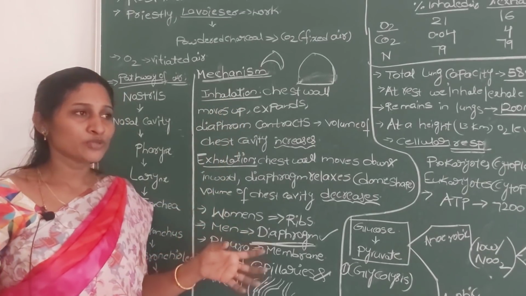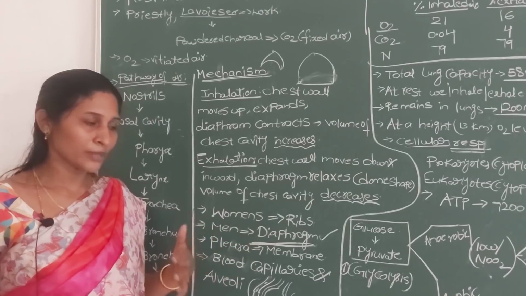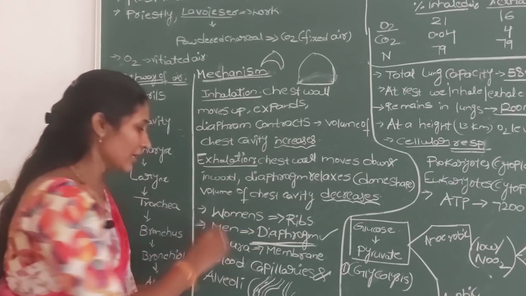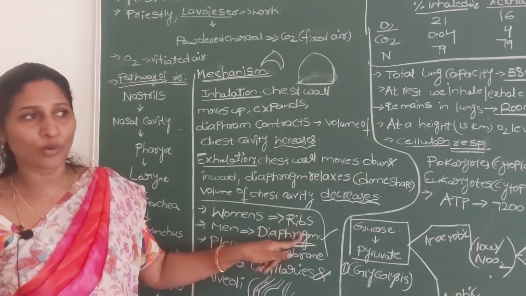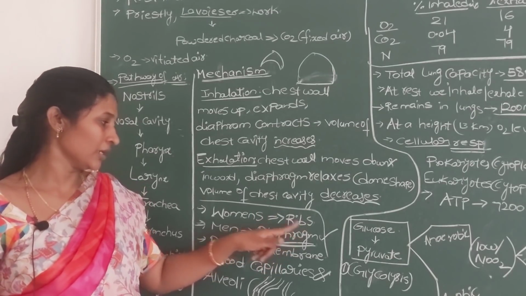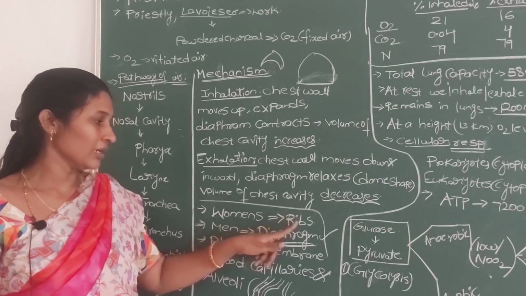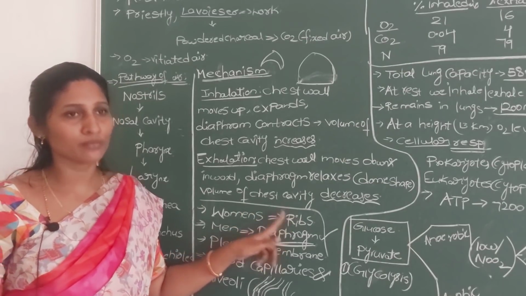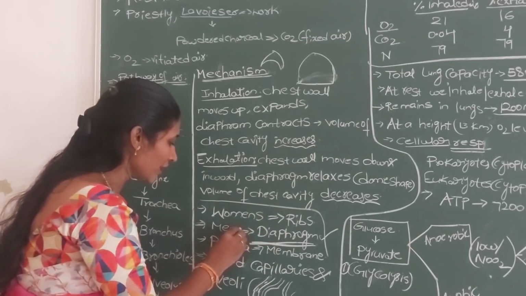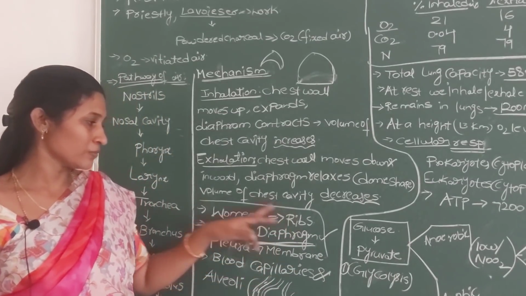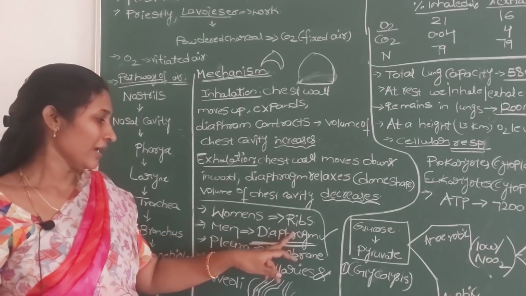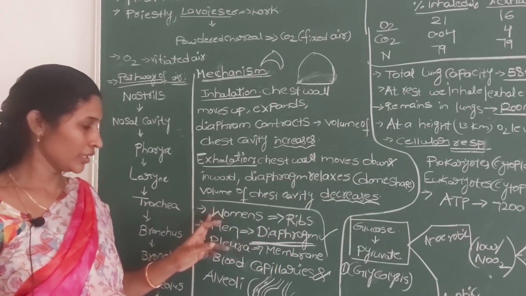And here ribs means a set of muscles which are placed in the chest cavity. Coming to women, during the respiration mechanism, ribs play an important role. Many times this is asked as a bit. During respiration, ribs play the major role in women, and the diaphragm plays the major role in men.